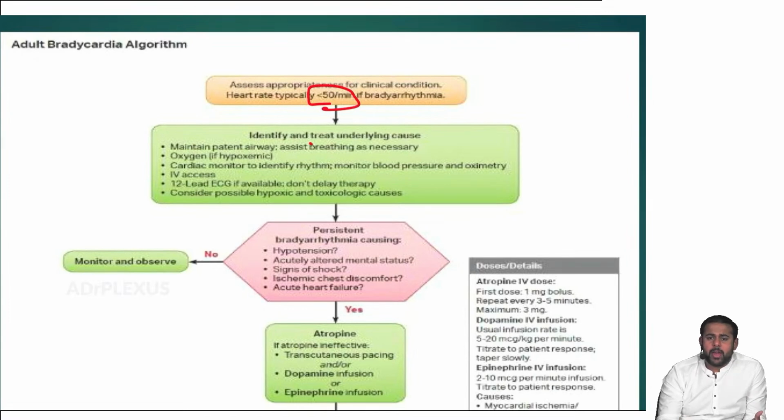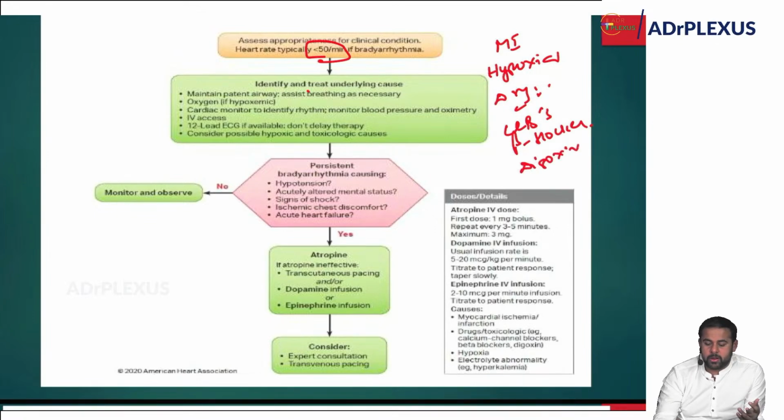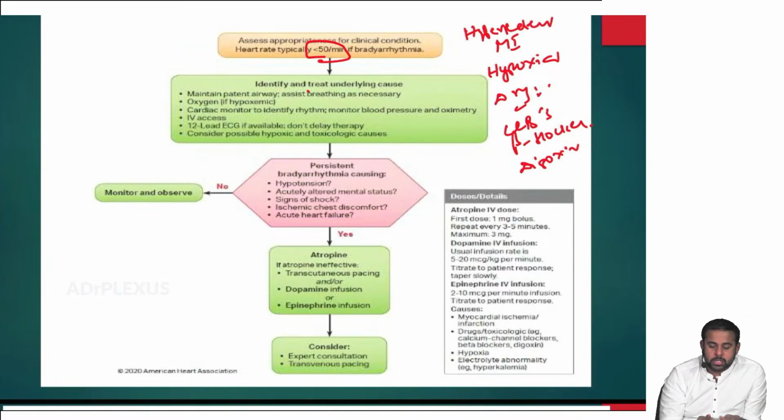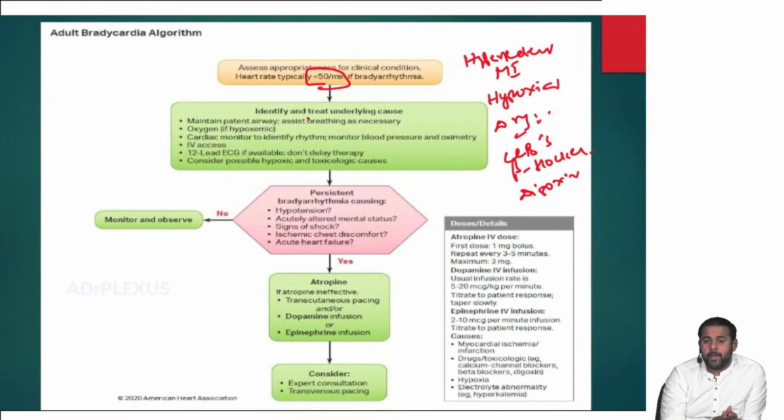Usually, bradyarrhythmias occur due to what conditions? The patient might be having MI, or any hypoxia, or due to drugs, predominantly calcium channel blockers, beta blockers, or digoxin, or if the patient is having hyperkalemia. In all these conditions, bradycardia occurs. So you keep checking the 12-lead ECG, and don't keep waiting, and consider possible hypoxic or toxicological changes, that means any drug overdose.